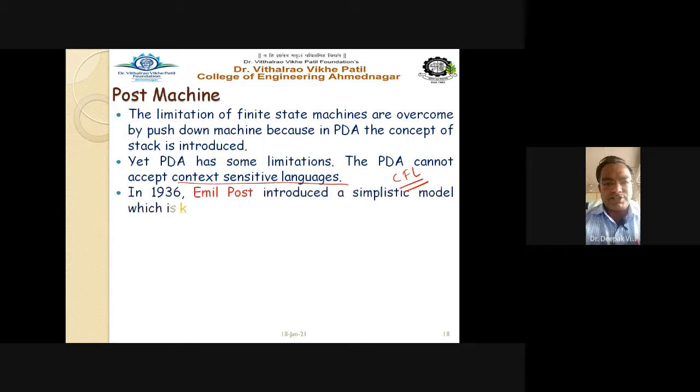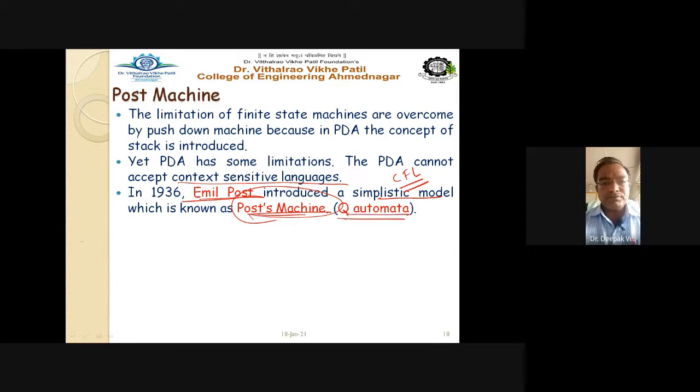In 1936, Emil Post, the scientist and inventor, introduced a simplistic model which is known as the Post machine. By his name, the machine is named the Post machine, or in simple words, we can call it a Q automata, because your PDA is nothing but a stack automata. Already we have discussed that the stack is used in pushdown automata. Now we are going to see the automata where we use the Q as a data structure, or as a memory storage unit. That is called the Post machine.